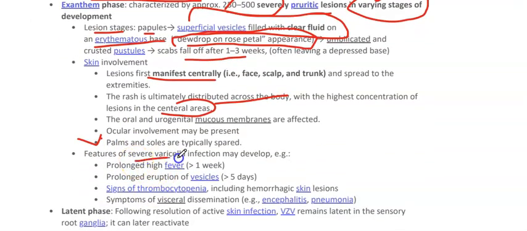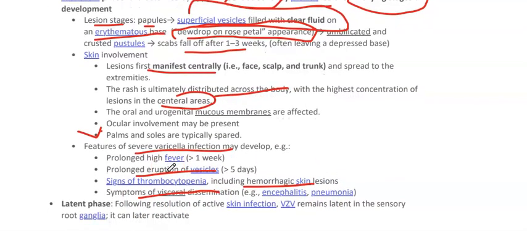Features of severe varicella infection are prolonged high fever, like greater than 1 week, prolonged eruption of vesicles for more than 5 days, and signs of thrombocytopenia including hemorrhagic skin lesions. Symptoms of visceral dissemination like encephalitis, pneumonia. These all are signs of severe infection. Latent phase. Following resolution of the active infection, VZV remains latent in the sensory root ganglia. It can later reactivate, leading to shingles.